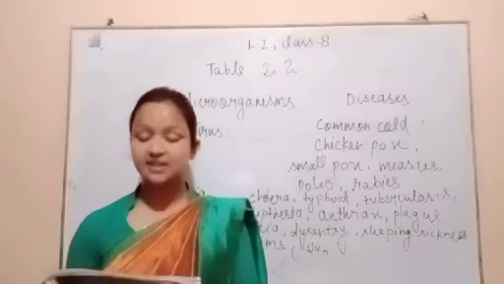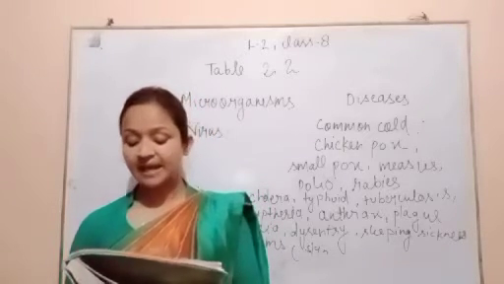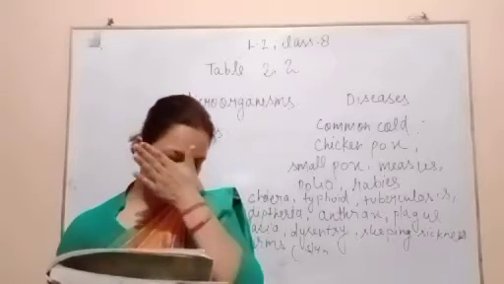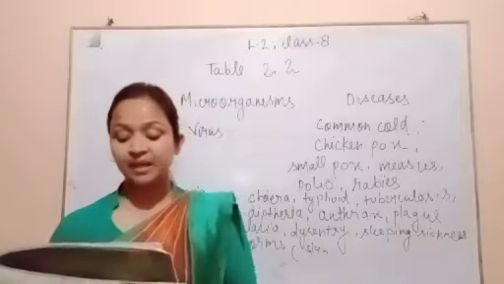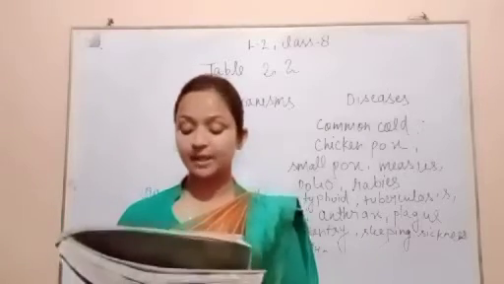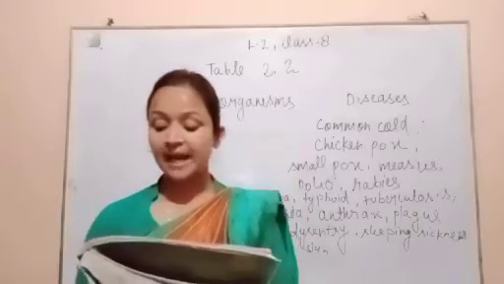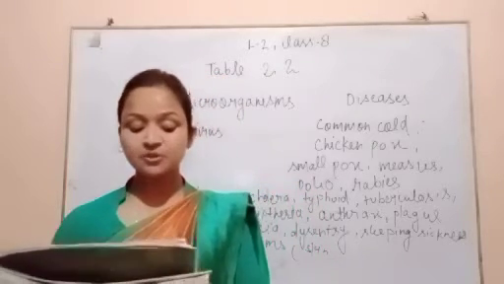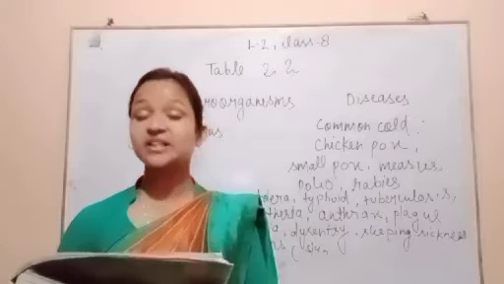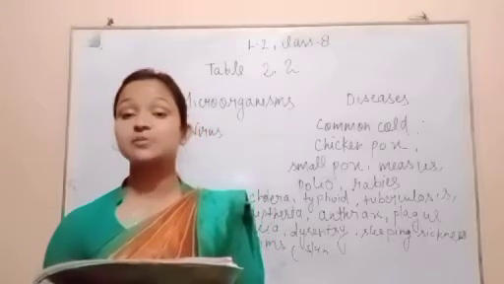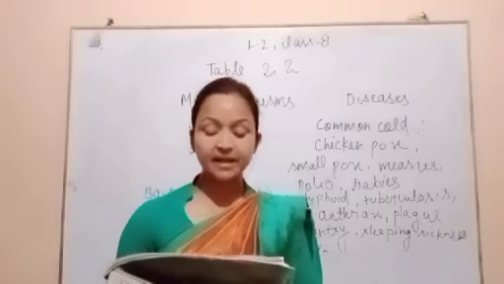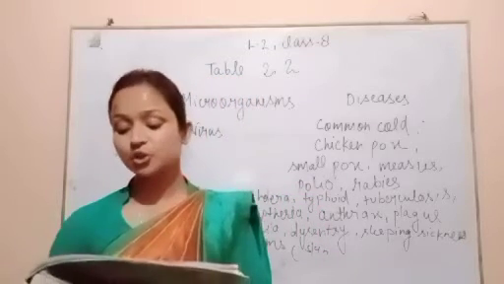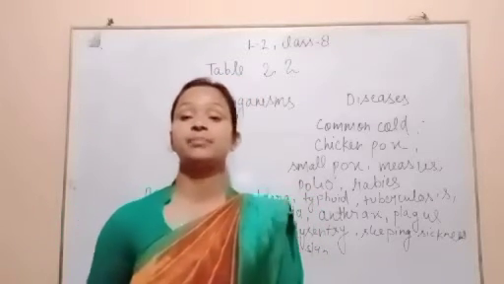You can see that virus: tobacco mosaic, and the mode of transmission is hands and clothing of field workers. Then the next microorganism is the virus, and the disease is yellow vein mosaic of bhindi, okra, and the mode of transmission is insects. Microorganism bacteria, disease citrus canker, and the mode of transmission is air. Microorganism fungi, disease rust of wheat, and the modes of transmission are air and seeds.